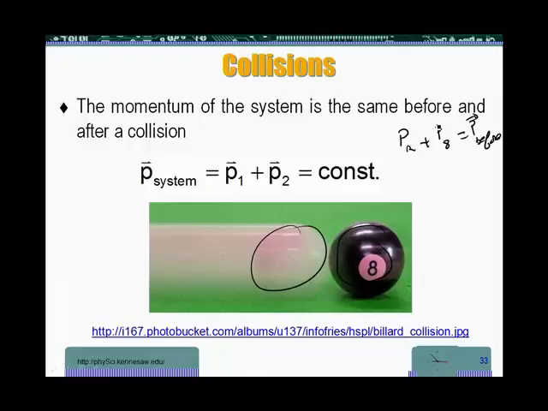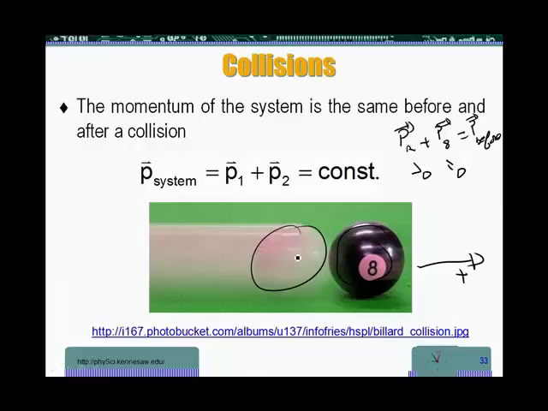And let me put the arrows for direction. If I choose this as the positive direction, this one is going to be positive, and this one is 0, since we started with no momentum, it's not moving. What this tells me is what's going to happen after the collision. My overall momentum is going to be the same as the momentum that this initial red one has. For example, in billiards, most of us know if we hit the ball head-on, then this ball is going to start moving with the same speed that this one had upon impact, and this one is going to stop.